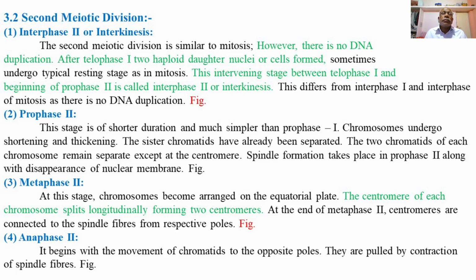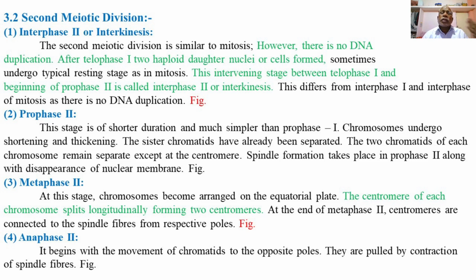Hello everyone. Last time we explained the first meiotic division of meiosis. We know meiosis is a type of cell division during which the chromosome number in the cell is reduced to half, and this happens in the gonads, or the cells undergoing gametogenesis, by the process of first and second maturation division, or first and second meiotic division, during gametogenesis.